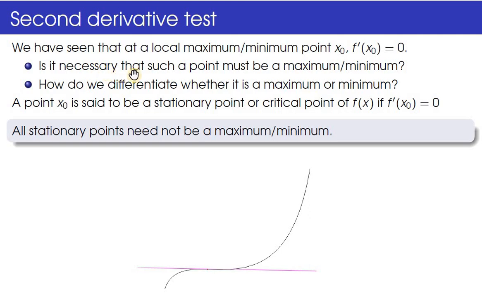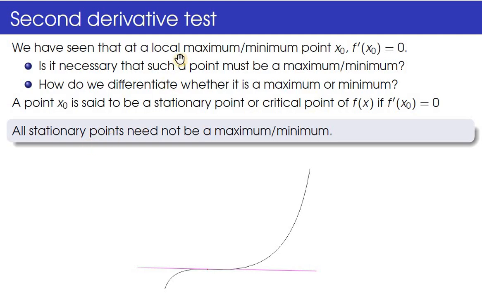The question is, is it necessary that such a point, that is a point at which f dash x naught is equal to 0, is a maximum point or a minimum point? That's the first question. And how to distinguish between the maxima and minima? First, we define a stationary point. A point x naught is said to be a stationary point or a critical point of a function f of x if its derivative vanishes at that point, that is f dash x naught is equal to 0.